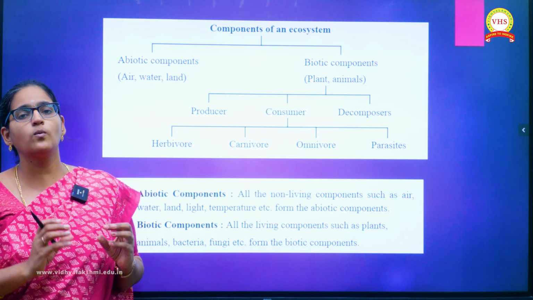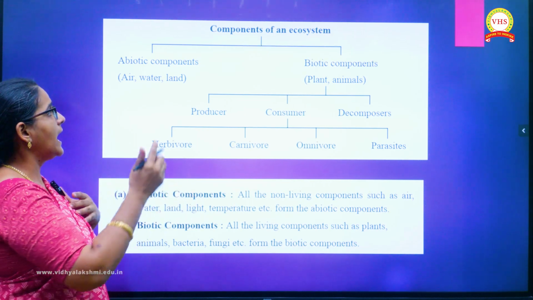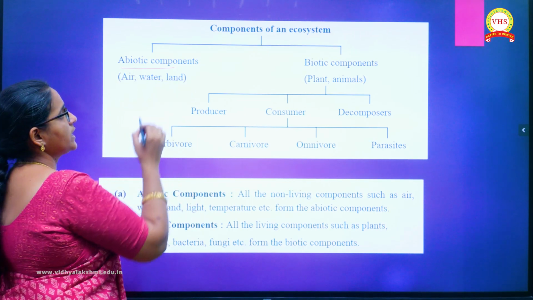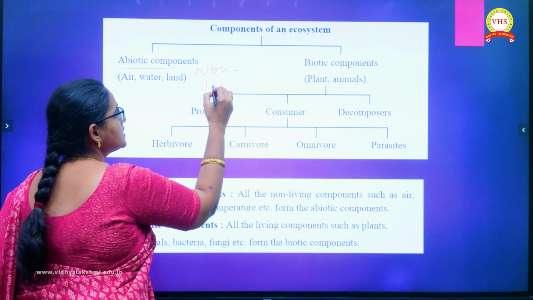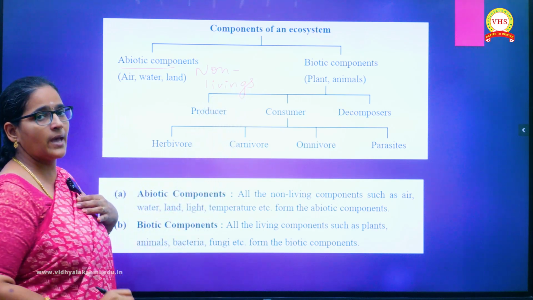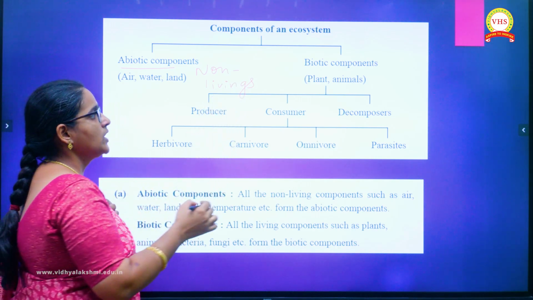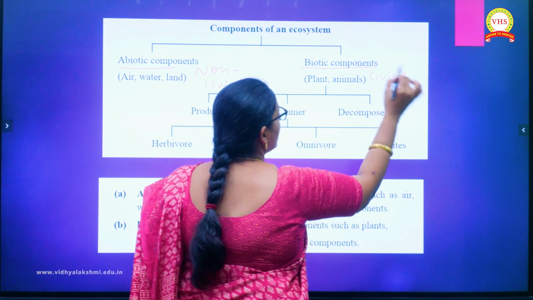Components in the sense, what are the various things present over there? As we have already discussed, under the components we have abiotic components. Abiotic, in the sense, very simple. Abiotic means non-living things which are present in the environment. Abiotic denotes non-living things, so biotic denotes the living things which are present in our environment.